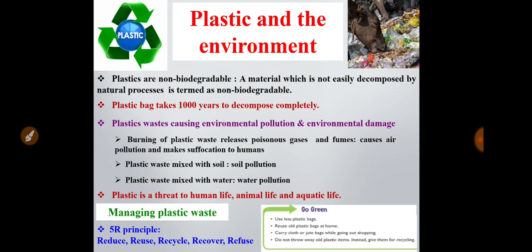Now we should go for green. That means we should avoid plastic by using fewer plastic bags, by reusing plastic bags again and again, by using jute bags or carry cloth for shopping purposes, and we should not throw away old plastic items in the garbage. We should recycle them. In this way we can save our environment and we can also use plastic materials.